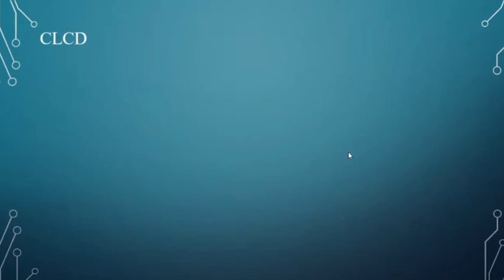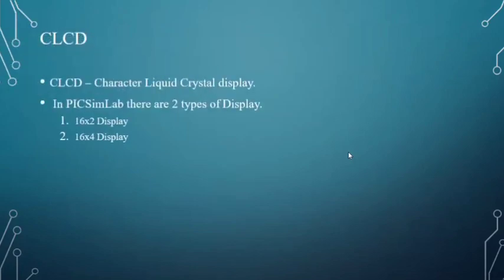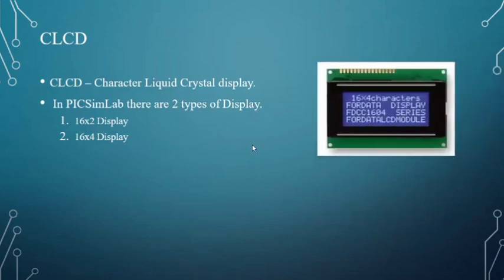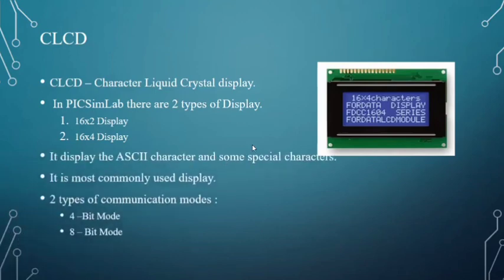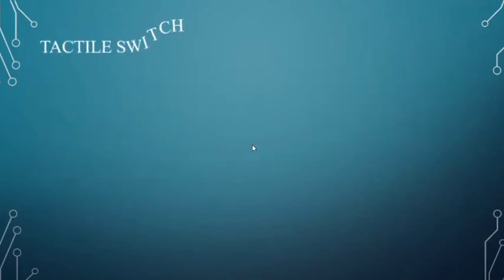Next, CLCD. What is CLCD? CLCD is a character liquid crystal display, which is used in this project. In PICSIMLAB, there are two types of display: a 16x2 display and a 16x4 display. We are going to use the 16x4 display in this project. This displays ASCII characters and some special characters. There are two types of communication modes, 4-bit mode and 8-bit mode. Here we are going to use 4-bit mode.